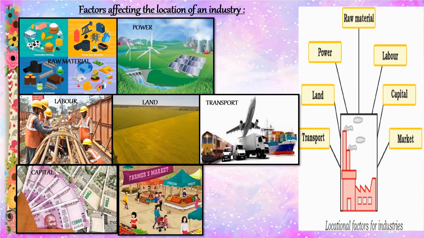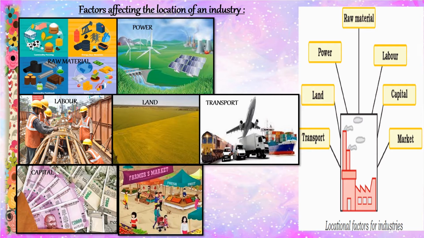Now students, let us see the important factors which affect the location of an industry. There are many important geographical factors which are involved in the location of industries. The first one is the raw material. Indeed, the location of industrial enterprises is determined simply by location of the raw materials. Modern industry is so complex that a wide range of raw material is necessary for its growth.